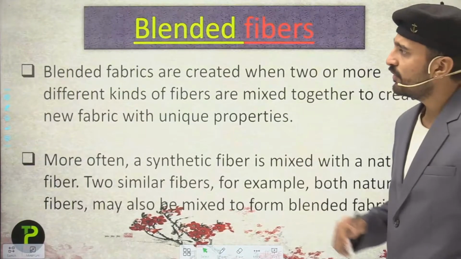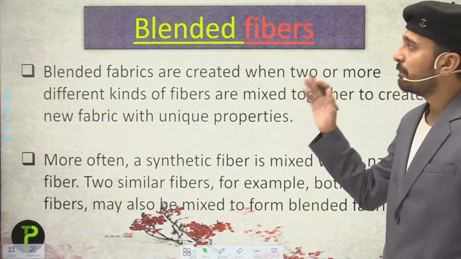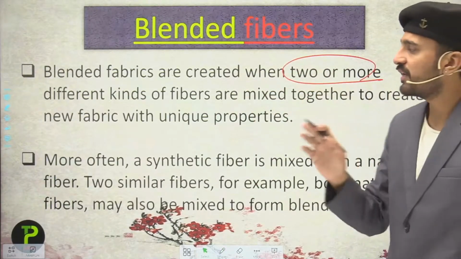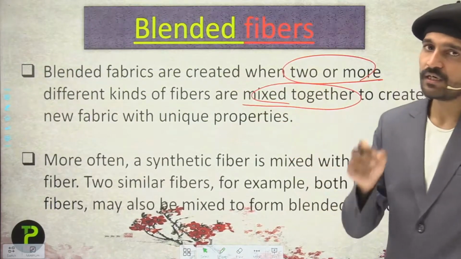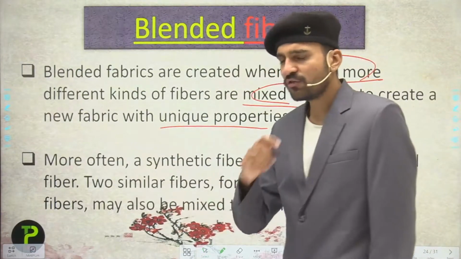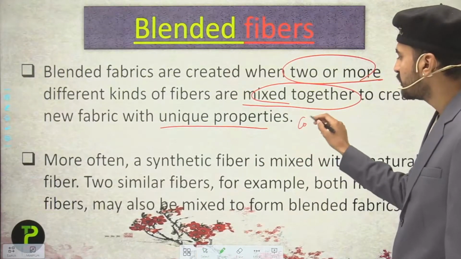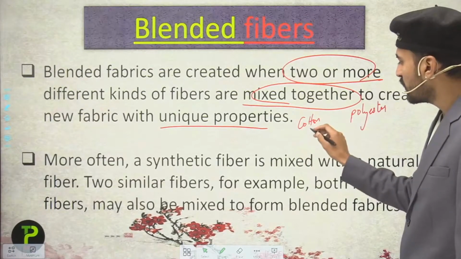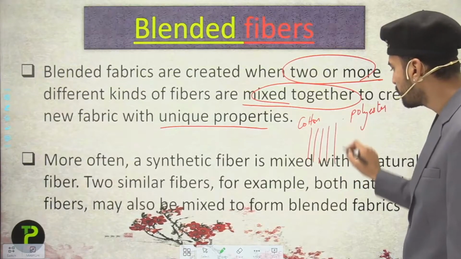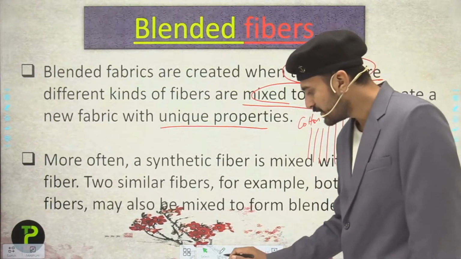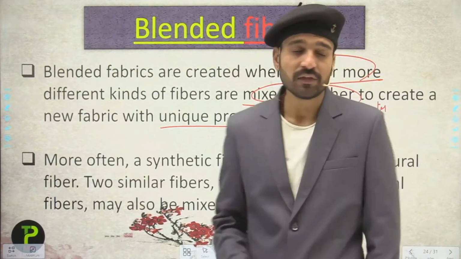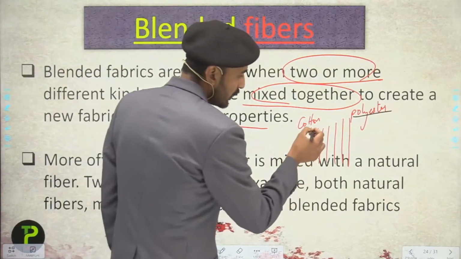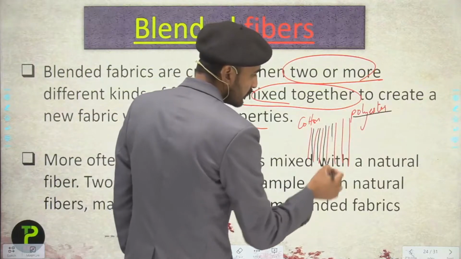Now moving to the next category, which is blended fiber. Blended fibers are created when two or more different kinds of fibers are mixed together to create a new fabric with unique properties. For example, students, if I have cotton and polyester here, the cotton fiber is represented with these red lines. They are mixed with polyester fibers, which are represented with the black lines.